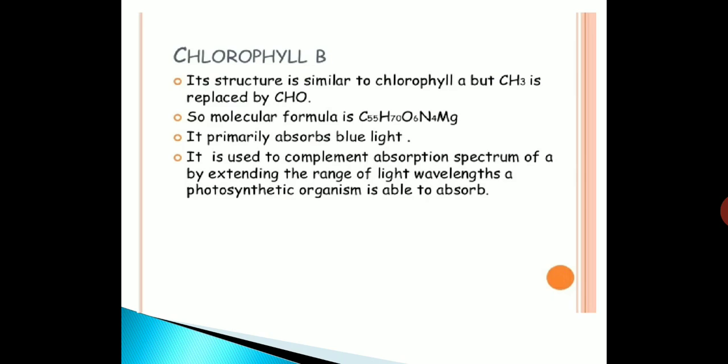So the molecular formula is C55H70O6N4Mg. It primarily absorbs blue light. It is used to complement the absorption spectrum by extending the range of light wavelengths a photosynthetic organism is able to absorb.